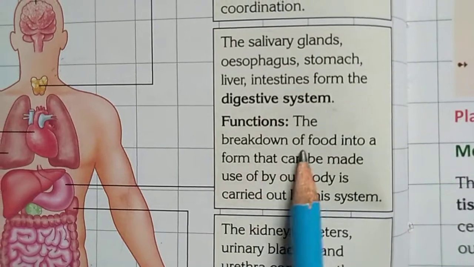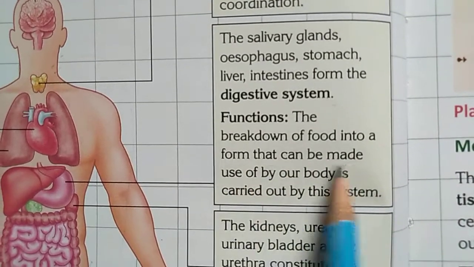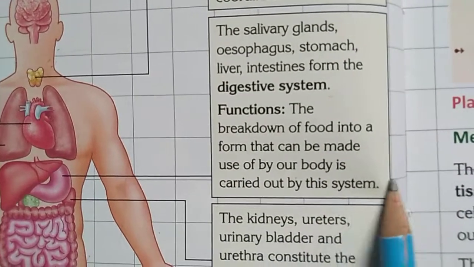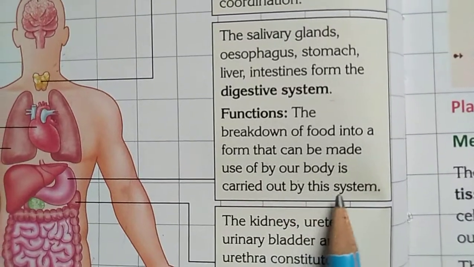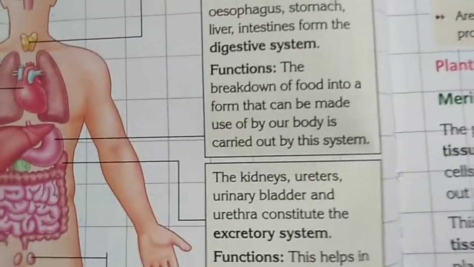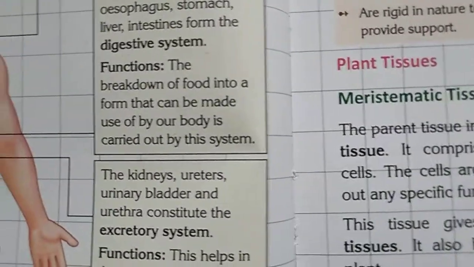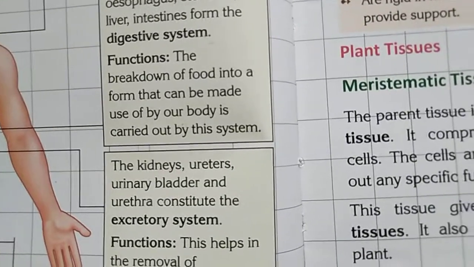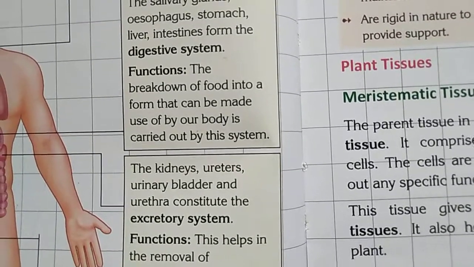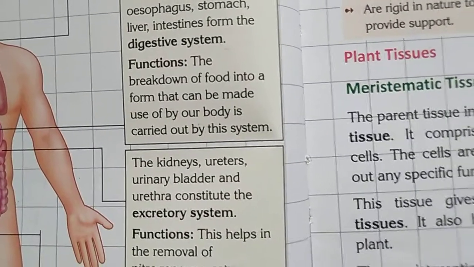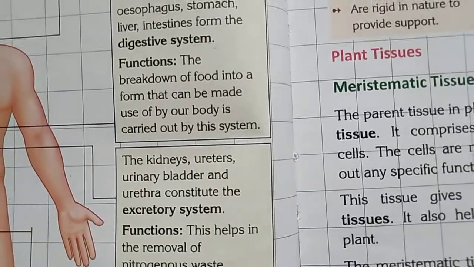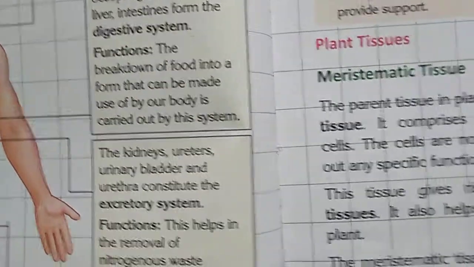The breakdown of food into a form that can be made use of by our body is carried out by the system. It breaks down our food into pieces which are useful for our body. They separate them, and they are also carried by the system to a particular place. Okay.